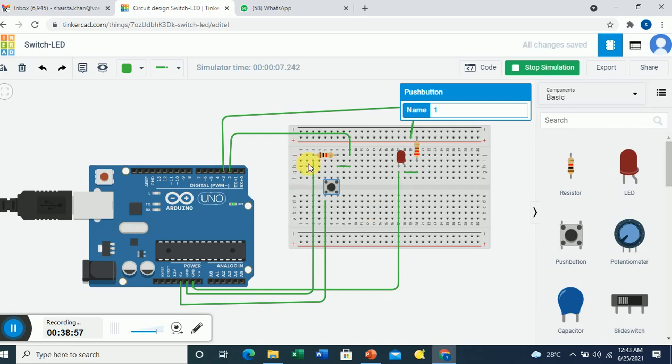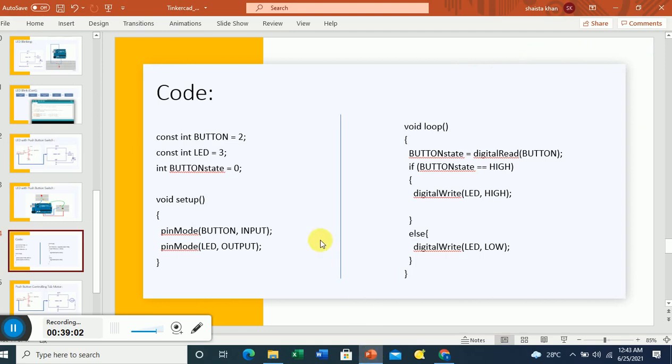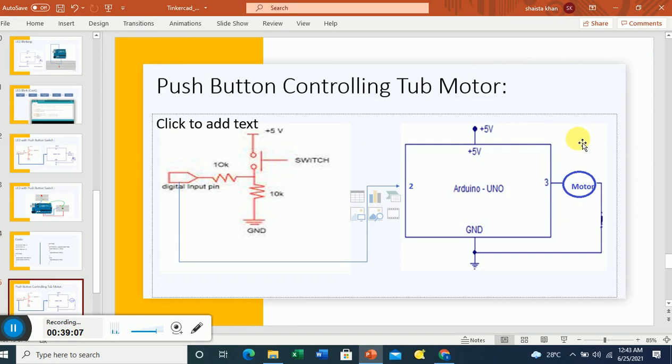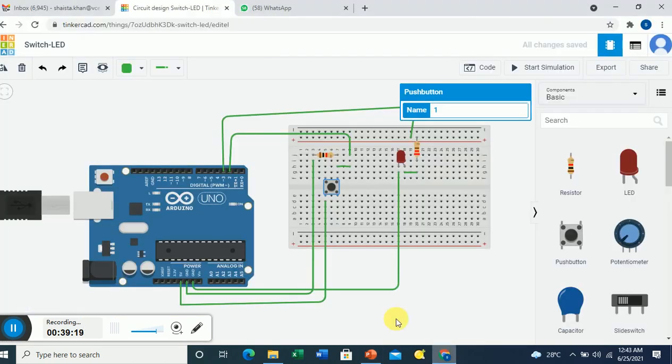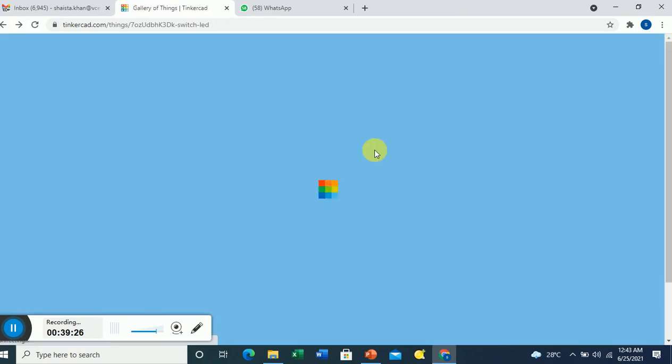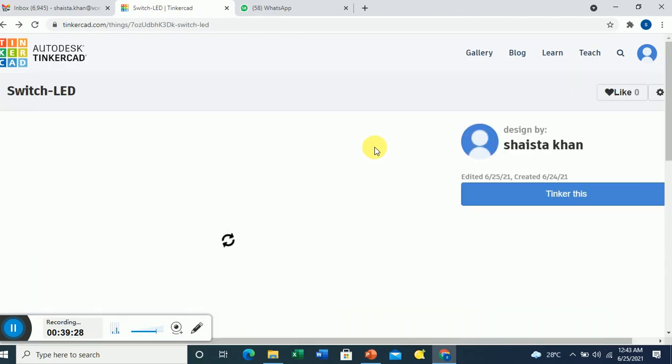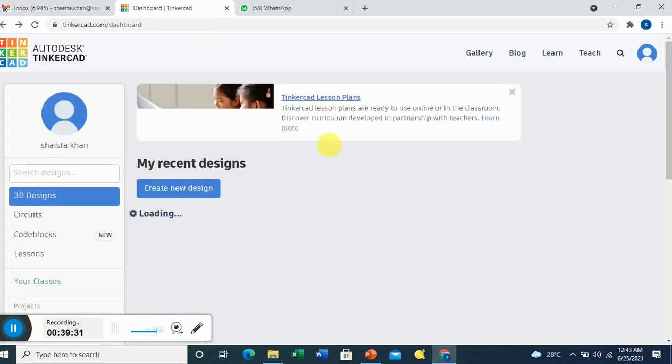Now the next thing we want to do is, when the switch is pressed, the motor should be on. You can see what the change is in the circuit diagram. The only change is that instead of the LED, I'm connecting a motor over here. So now we'll do the same thing. You need to remove the LED and connect a motor. I have already kept it ready for you.